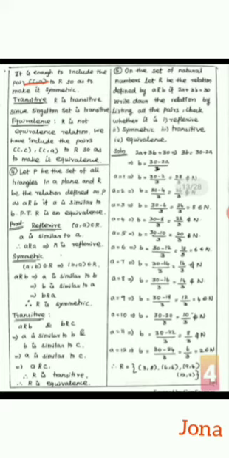And then the transitive. The transitive relation here is a singleton set. That's nothing but, as in the symmetric case, we have (a, c) only. So we can say this singleton set is transitive.